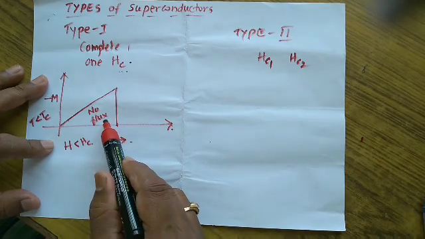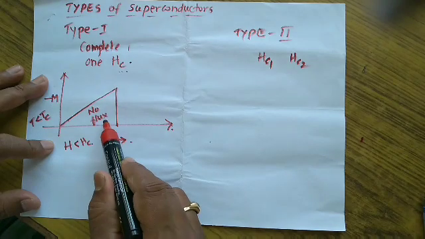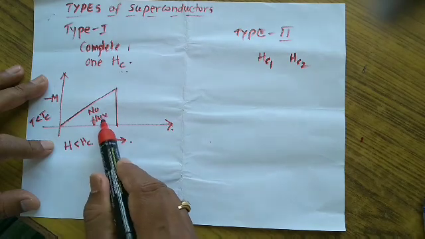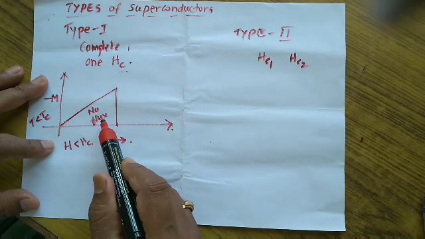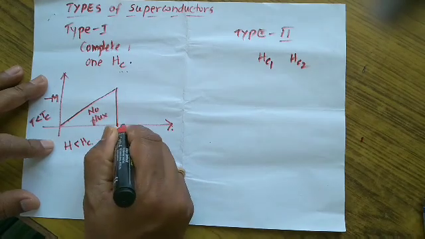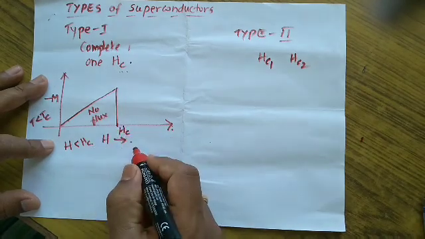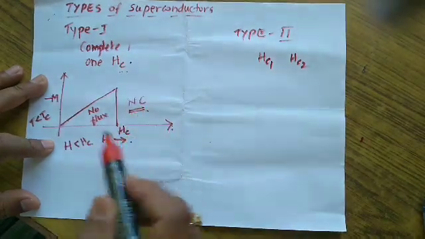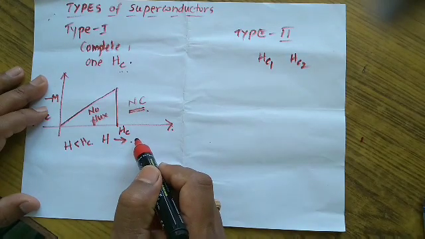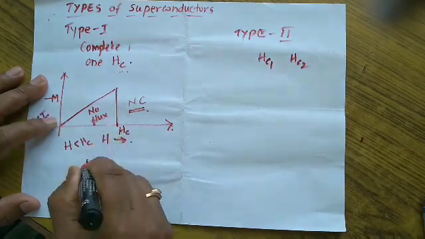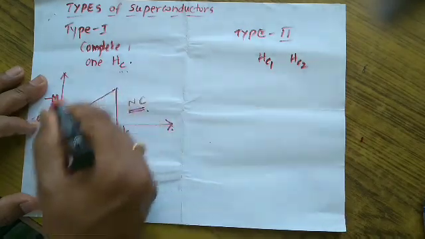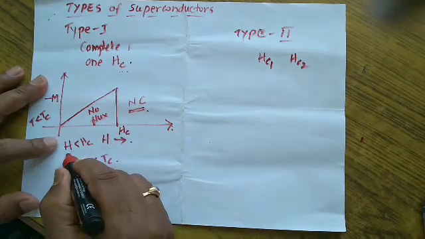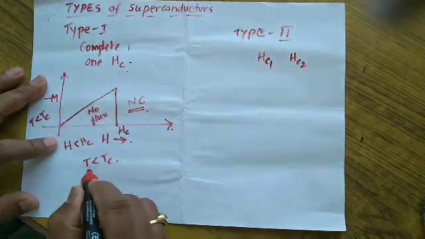There was absolutely zero magnetic flux through the superconducting material at H less than Hc, hence it is called complete Meissner effect. But beyond the value of the magnetic field Hc, there will be normal conducting state. The material shows normal conducting state even at a temperature well below Tc. This is what is explained: the magnetic moment variation with H takes place at a given temperature.